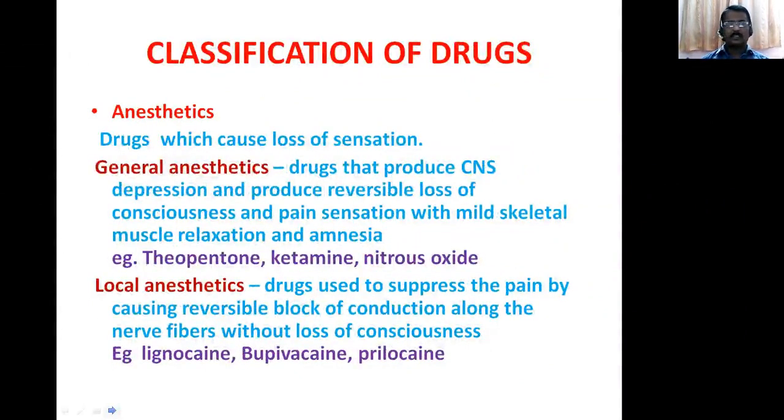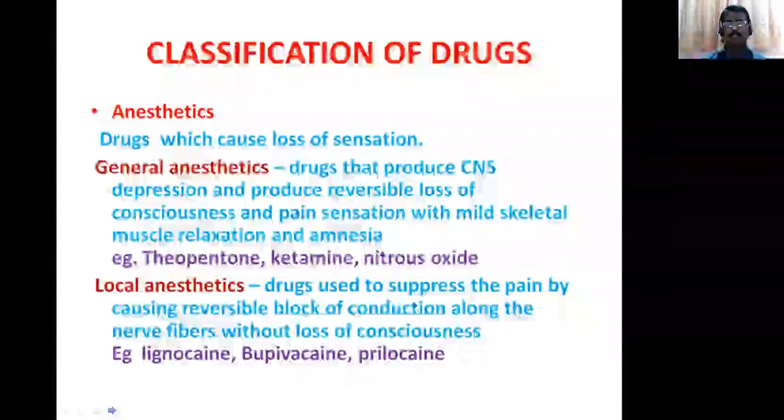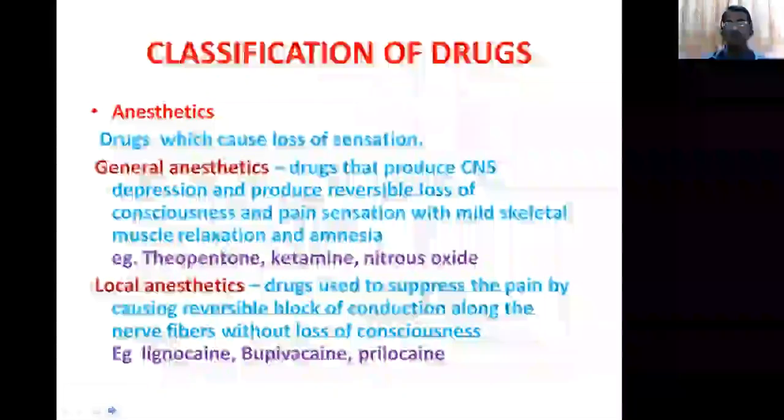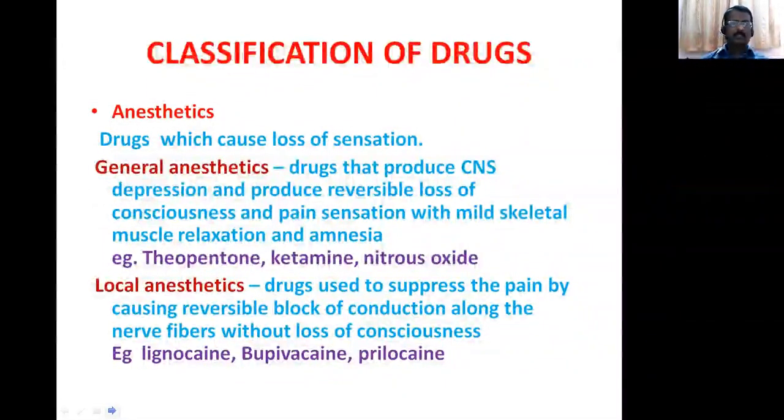And anesthetics, drugs which cause loss of sensation. There are two types of anesthetics: general anesthetics and local anesthetics. The drugs that produce central nervous system depression and produce reversible loss of consciousness and pain sensation with mild skeletal muscle relaxation and amnesia, loss of memory, are called general anesthetics. Examples: thiopentone sodium, ketamine, nitrous oxide and halothane.